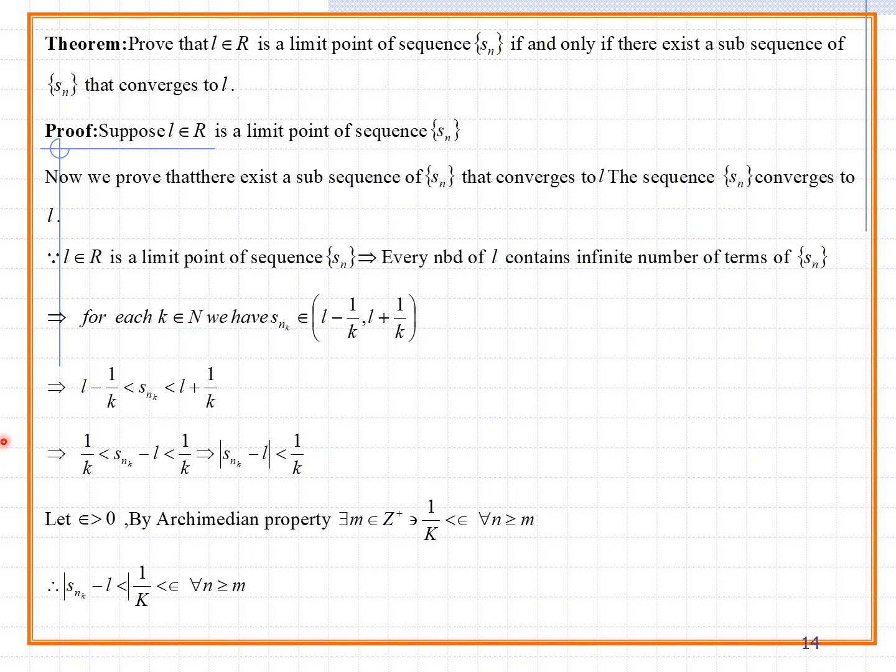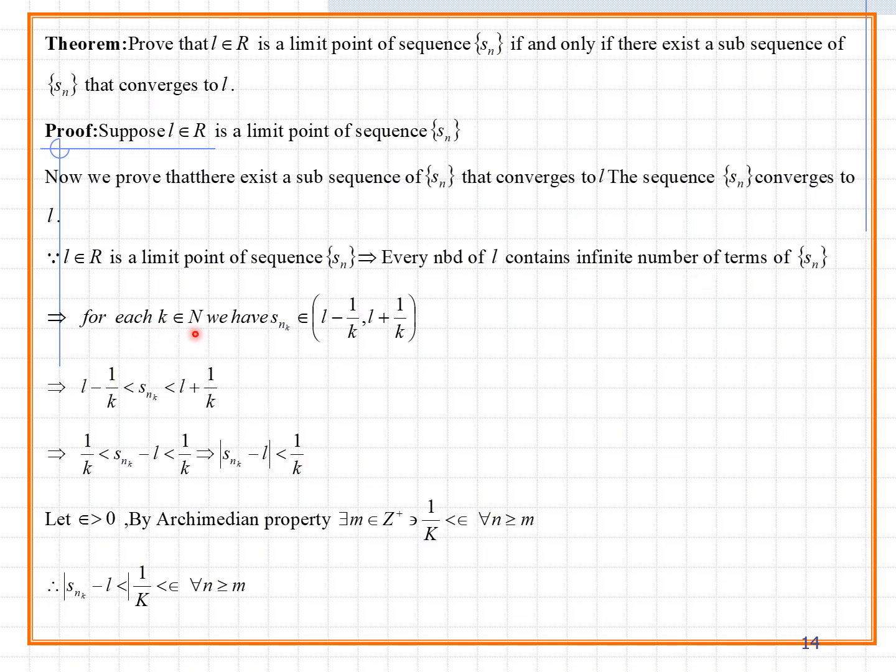Since L belongs to R is a limit point of a sequence Sn, once the limit point exists, every neighborhood of L contains infinite number of terms of Sn. For example, if a 1 to 50 series is there and 14 exists, automatically 14, 15, 16 and every term after 14 should exist. So like that, every neighborhood of L contains infinite number of terms of Sn.